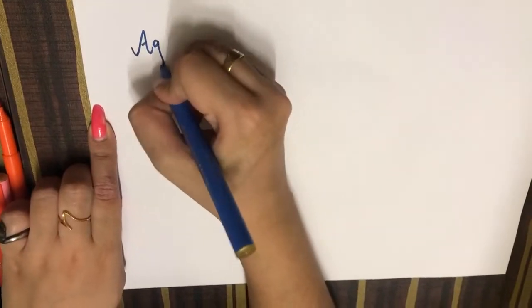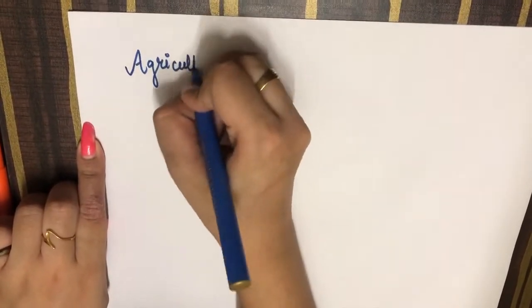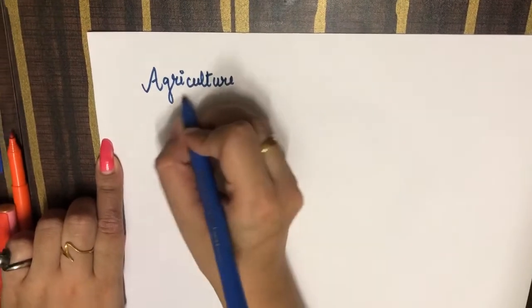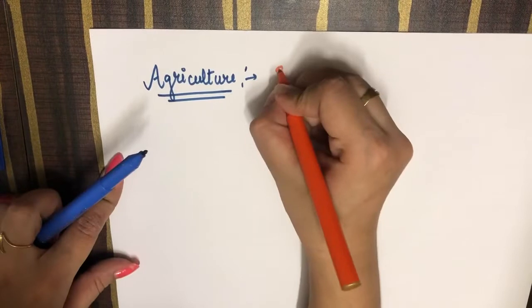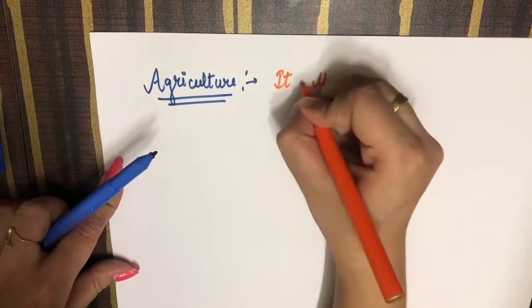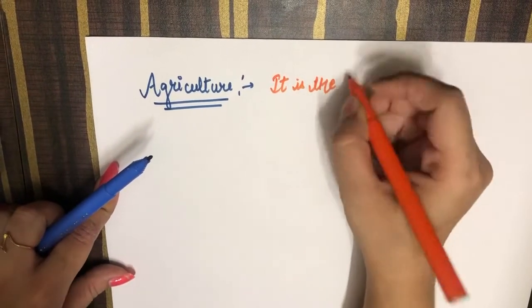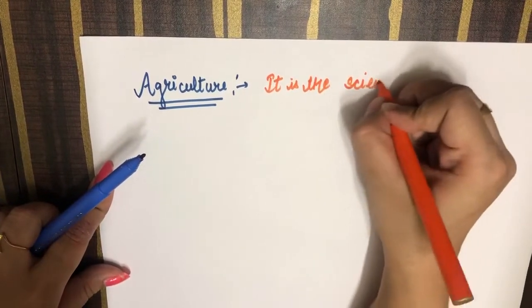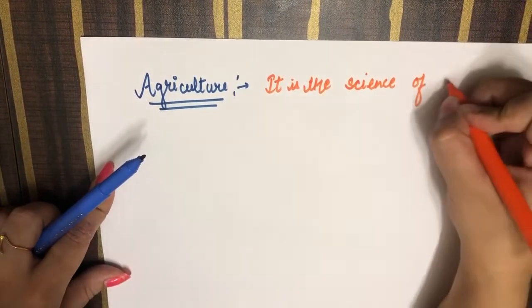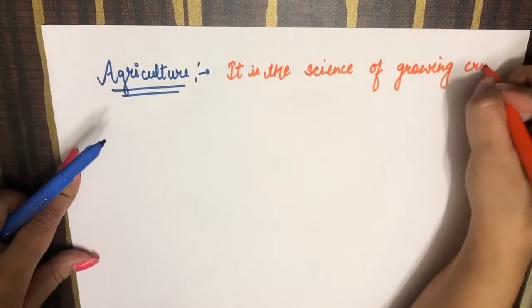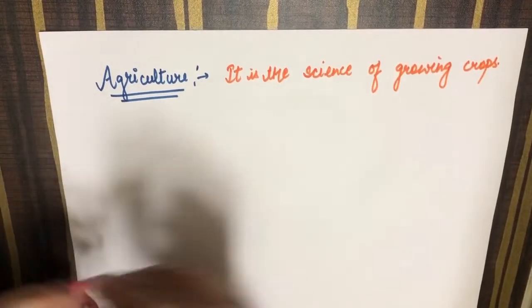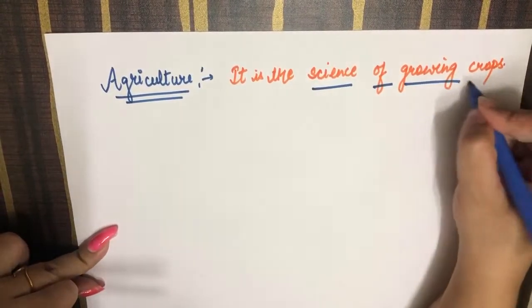Today we will be studying about agriculture. So let's get started. What is agriculture? It is the science of growing crops. Okay, it is the science of growing crops.